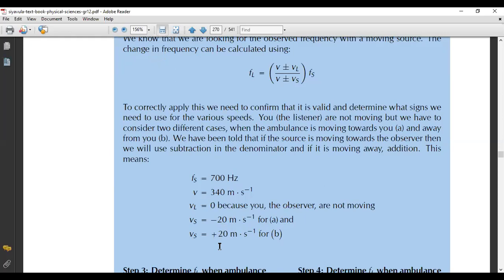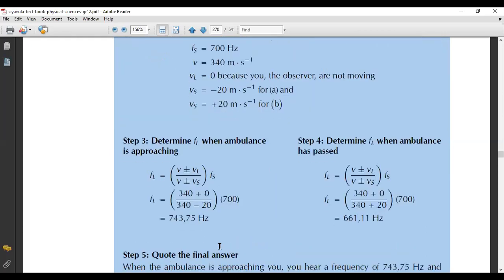Okay, so step 3, now we determine FL when the ambulance is approaching. Okay, so here it's when we're going to use the VS is minus 20. We're going to put it here. The V, we already have it. It's 340, and here it's 0 because remember, our listener is standing still, so there is no velocity. And then we times it by 700, which was also given, and this is what we get.